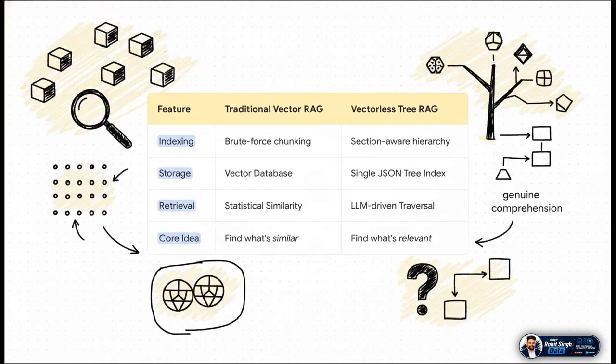Traditional RAG, it's all about brute force chunking, vector databases, and similarity search. And its whole goal is to find what's similar. Tree RAG, on the other hand, uses a section-aware hierarchy, a single JSON index, and LLM-driven traversal to find what is logically relevant. We're moving from just pattern matching to something that feels a lot more like real comprehension.